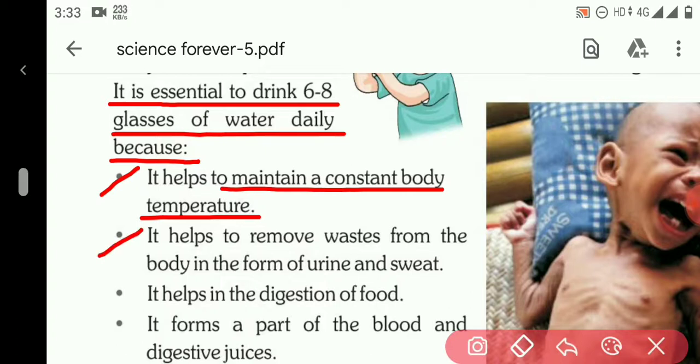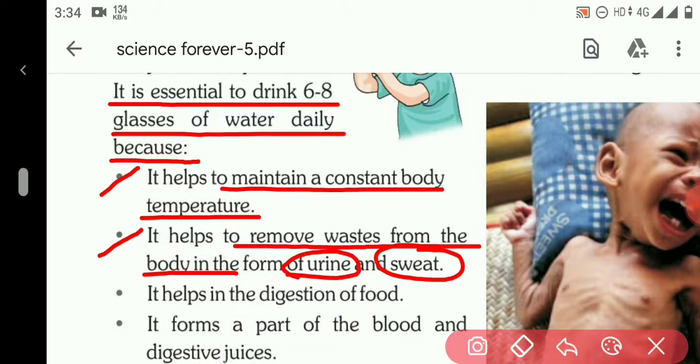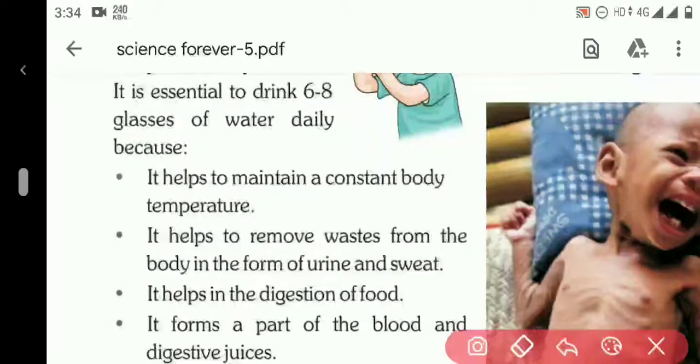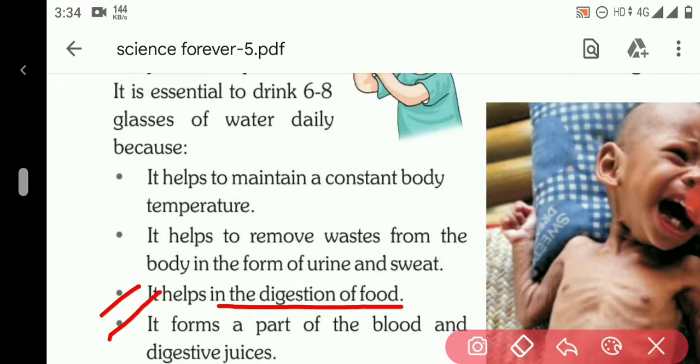Second, it helps to remove waste from the body in the form of urine and sweat. Water helps to remove toxic substances and all the waste from the body in the form of urine and sweat. Third, it helps in the digestion of food. Water easily mixes with the food and helps to digest. Fourth, it forms a part of the blood and digestive juices. Water becomes a part of the blood and digestive juices.